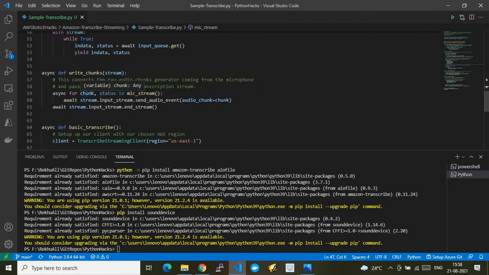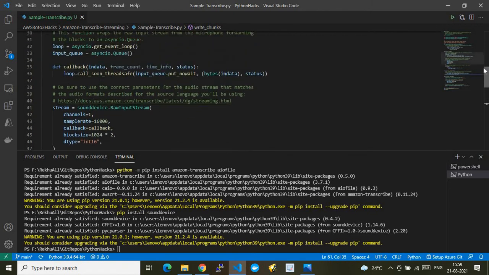Again, it's a for loop. For each chunk, it will invoke the mic stream function. And finally, we are calling the stream, which has been fed here, input stream send audio event. Whatever input is given from the mic will be cut into chunks and passed as an input to the API. Similarly, stream dot input stream ends. Until it ends, it will keep on invoking this chunk.